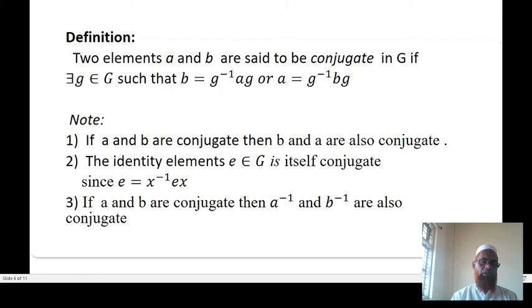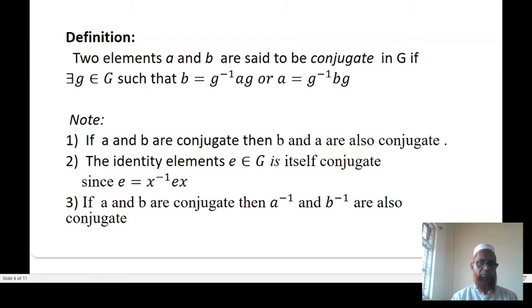Definition: two elements a and b are said to be conjugate in G if there exists g belongs to G such that b equals g inverse a g, or a equals g inverse b g.